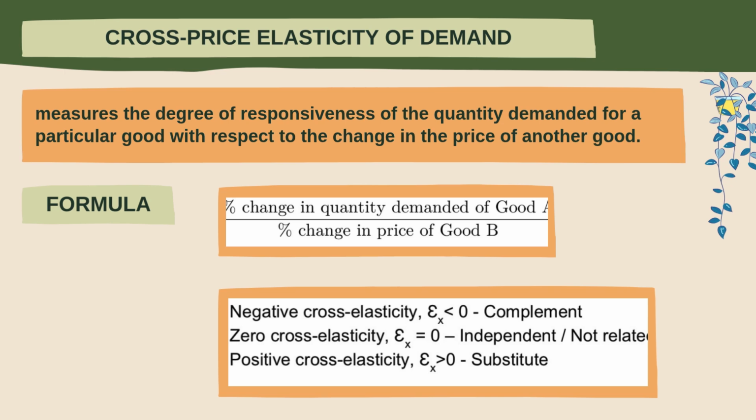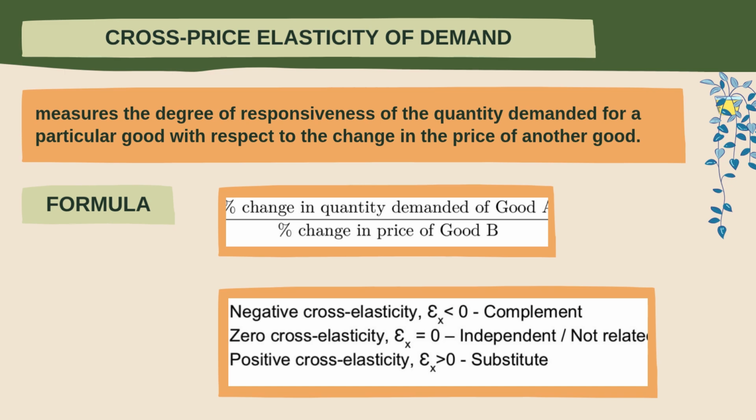Second, if the cross-price elasticity is zero, or epsilon x is equal to zero, it indicates the goods are independent and not related to each other. For example, it might be shoes and oranges. A change in the price of oranges is unlikely to affect shoe demand.